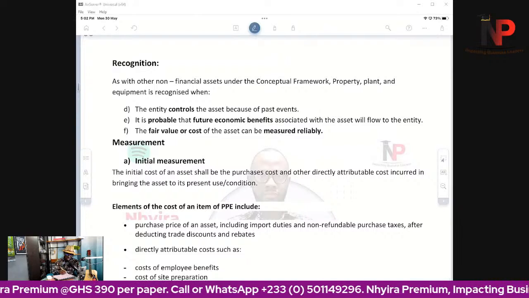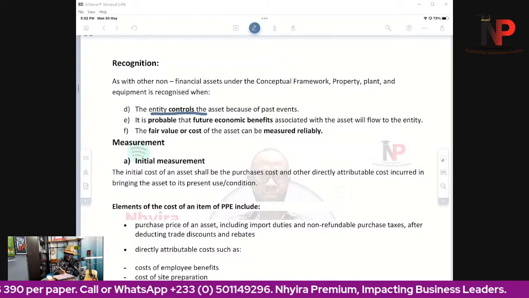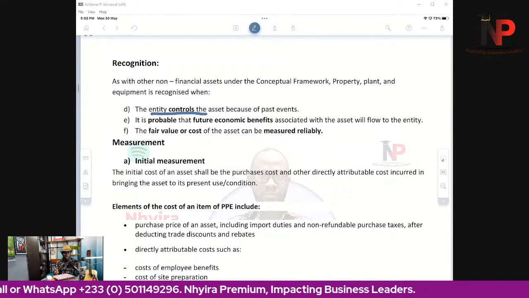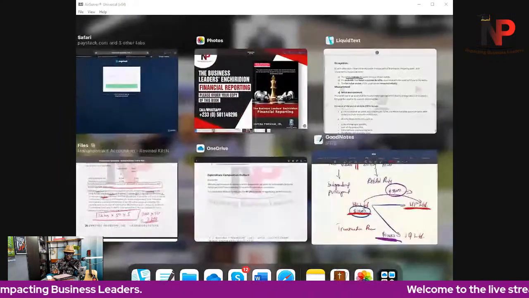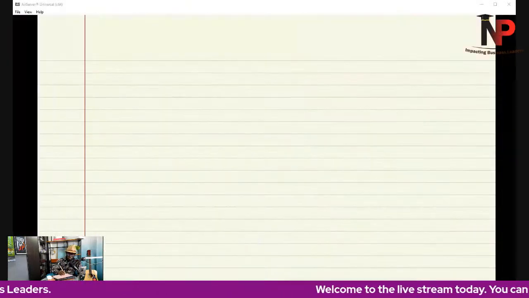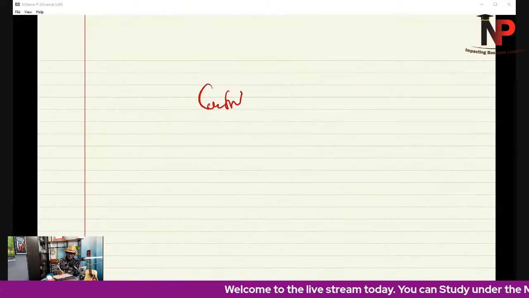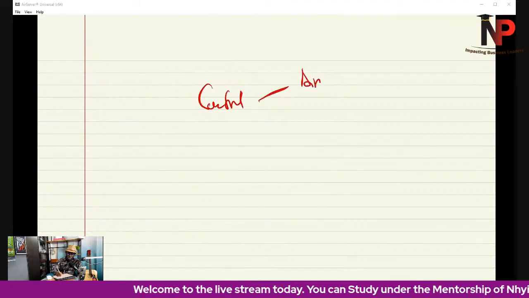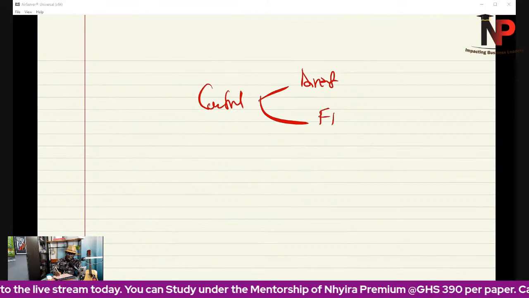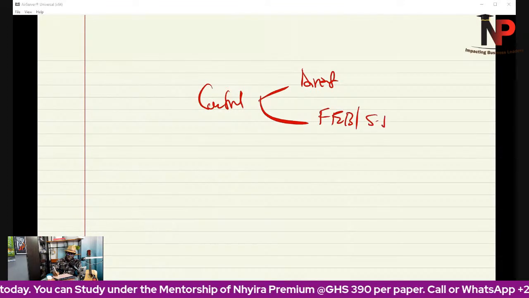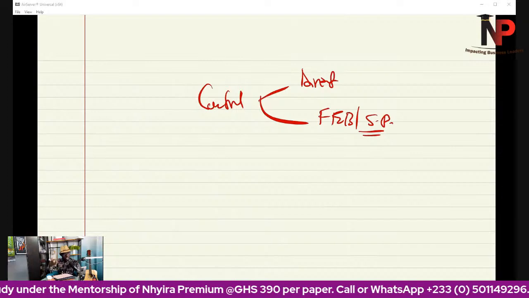One, that the entity controls the asset because of past events. Keyword, we control the asset. Remember, last week we established what control means: we are directing the usage of the asset, and significantly, future economic benefit or service potential in the asset flows to the entity.